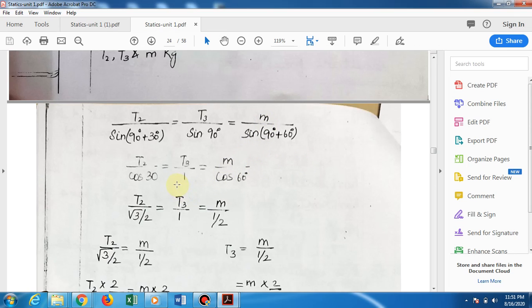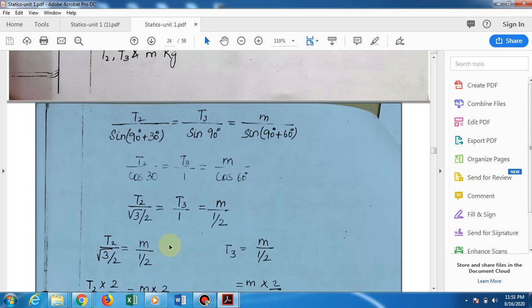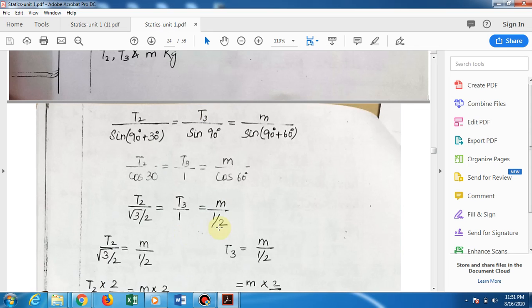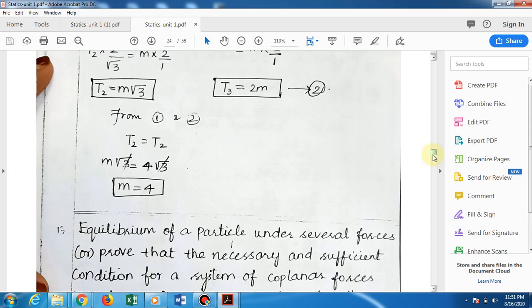Sin(90 plus 30) is cos 30, sin 90 value is 1, then m by cos 60, whose value is 1 by 2. As usual, you find the T2 and T3 values. The first is equation number 1 and the second is equation number 2.